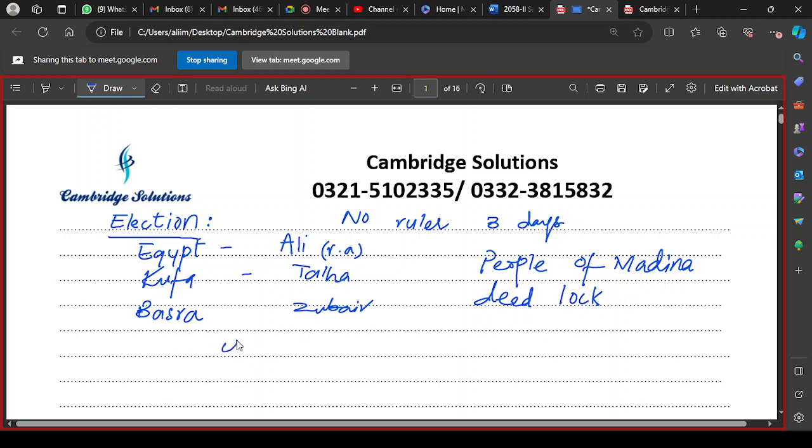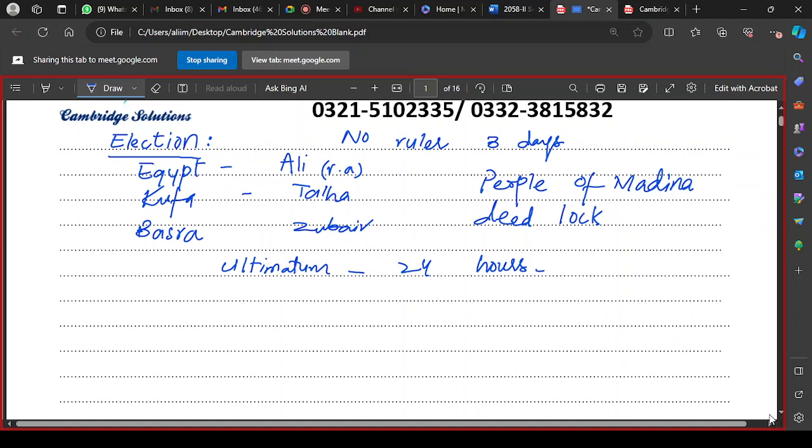So they gave an ultimatum that if the caliph was not elected within the next 24 hours, they would take some more drastic action. This was threatened by them. So the senior companions, the senior leadership, gathered in Masjid Nabawi to decide who would succeed Usman, who would be his successor.